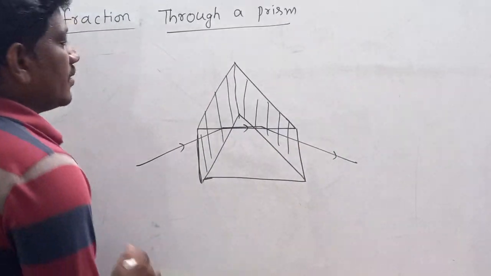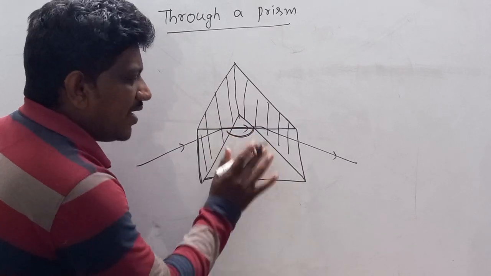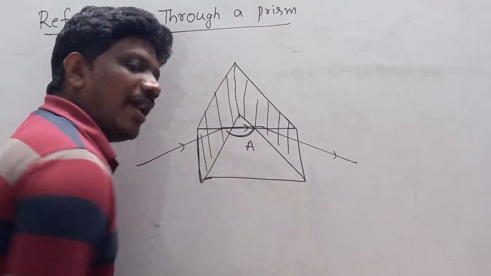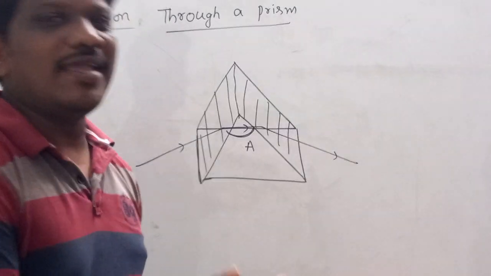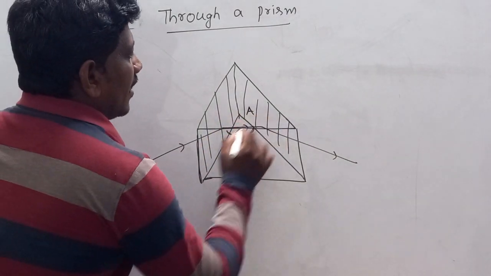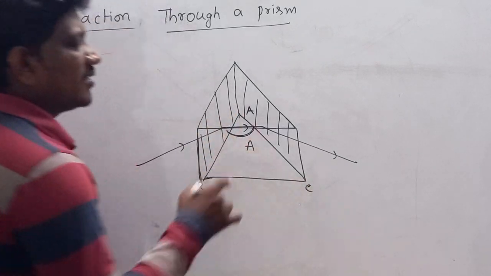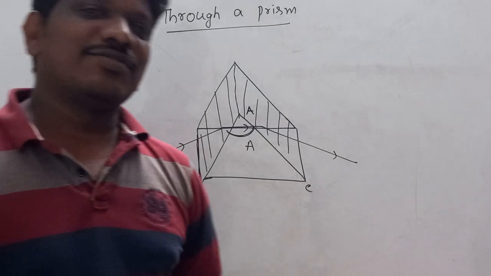The angle between the two refracting surfaces is called the angle of the prism or refracting angle of the prism. This edge is A, this is B and this is C. This ABC is called the principal section of the prism.